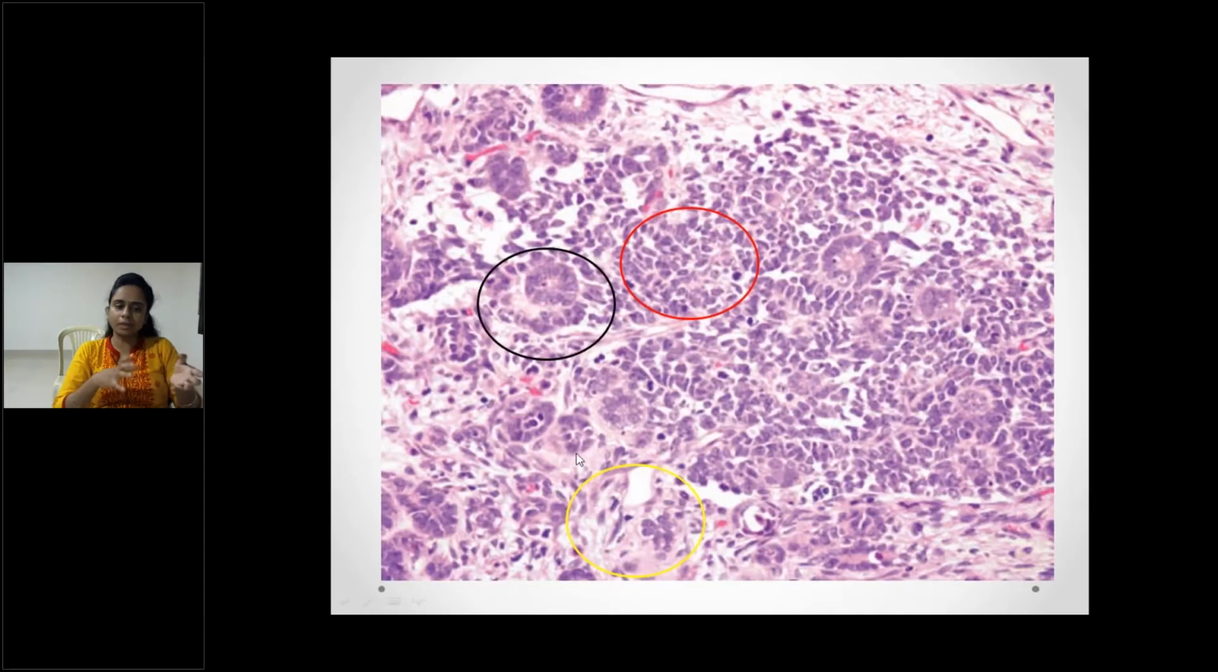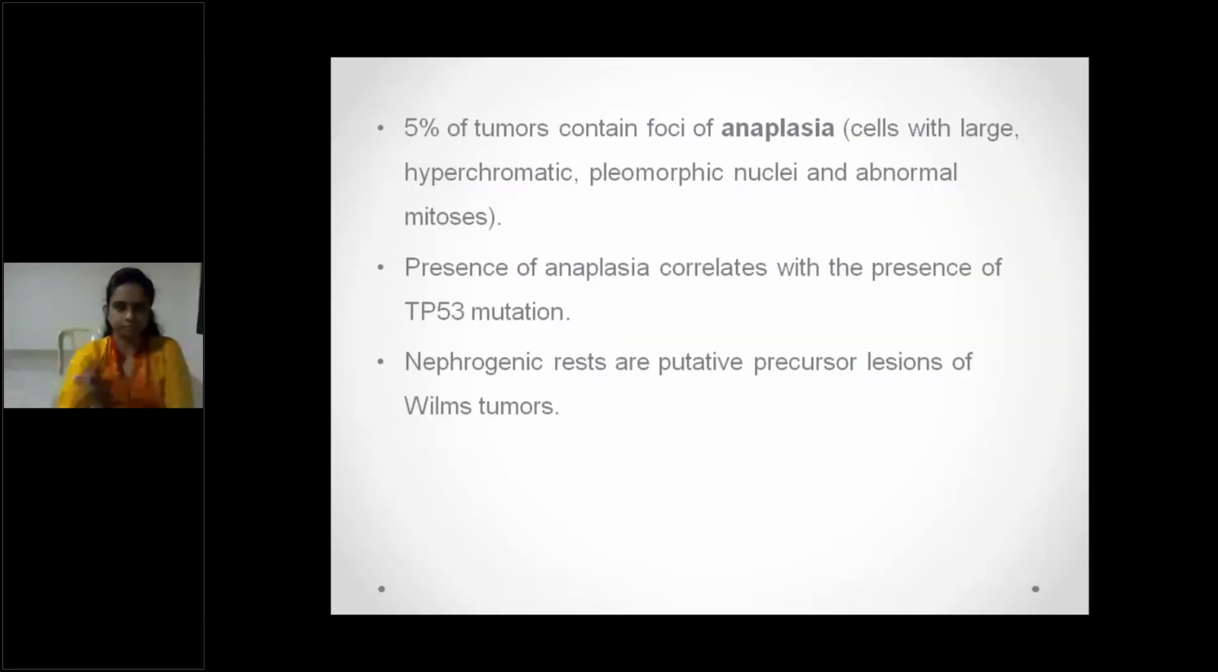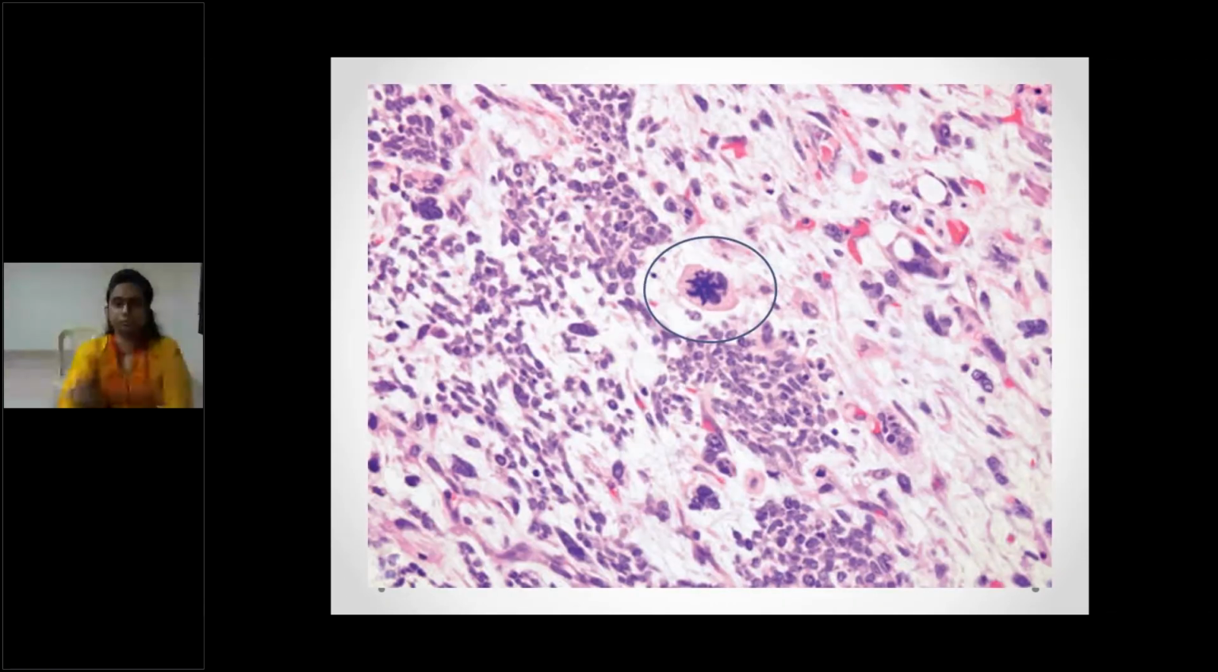Epithelial component, the tubules or glomeruli. Stromal component, usually fibrocystic, myxoid. This is the stromal component. These are the three main features you need to remember on the microscopy in case of Wilms tumor.